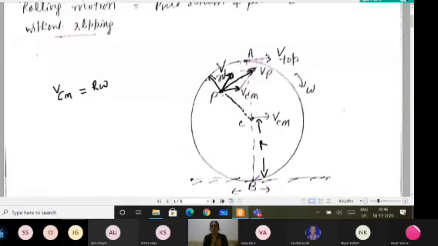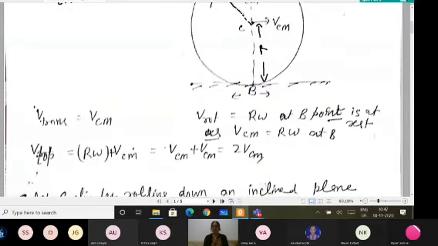Here VCM is along the right-hand side, and R omega, which is at this point due to the rotation, is in the opposite direction. They are equal and opposite, they cancel each other, and this point will be momentarily at rest. If you want to find the velocity at the top, you add both velocities, VCM plus R omega. So at the top, the velocity is twice R omega. At the center, it equals R omega. At the B point, it will be 0.